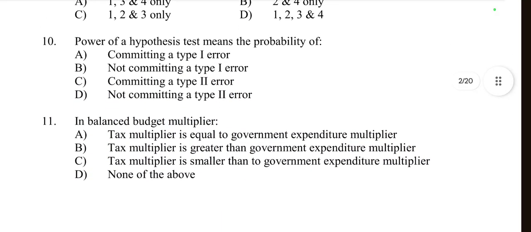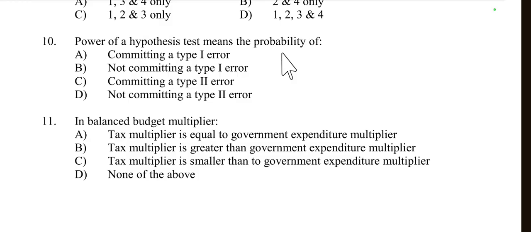Then come to question number 10. Power of a hypothesis test means the probability of committing a type 1 error, not committing a type 1 error, committing a type 2 error, or not committing a type 2 error. The question is, power of a hypothesis test means the probability of dash.